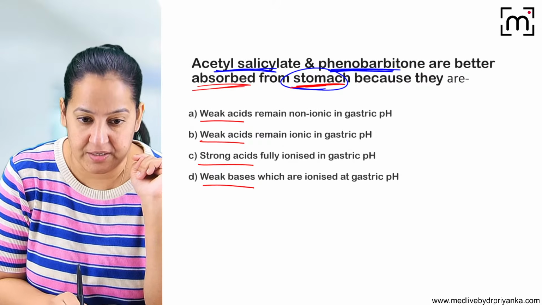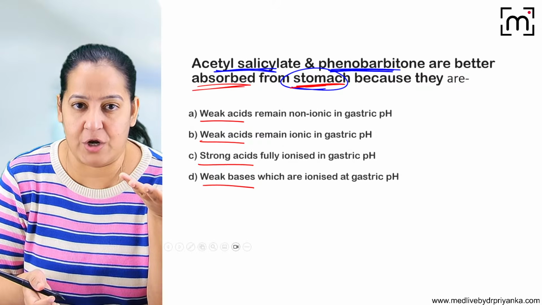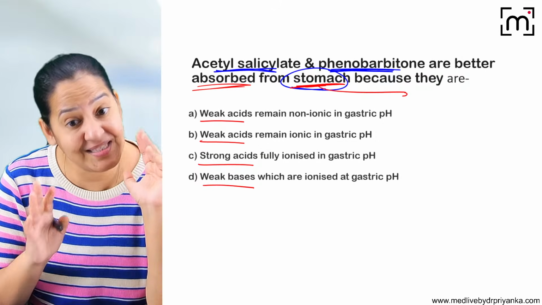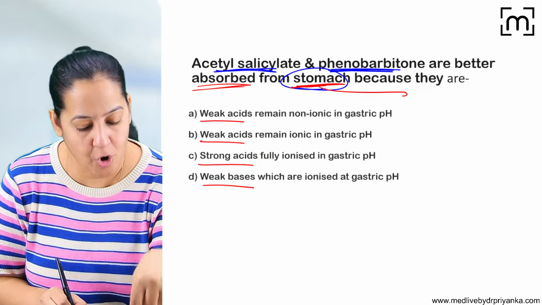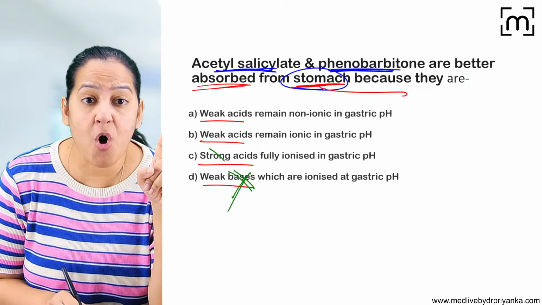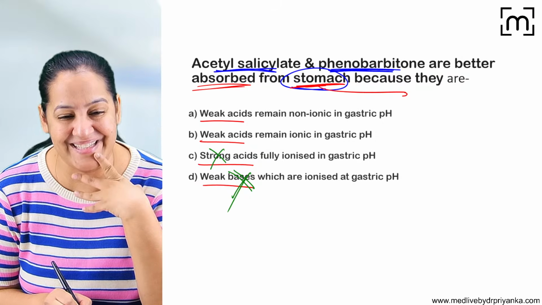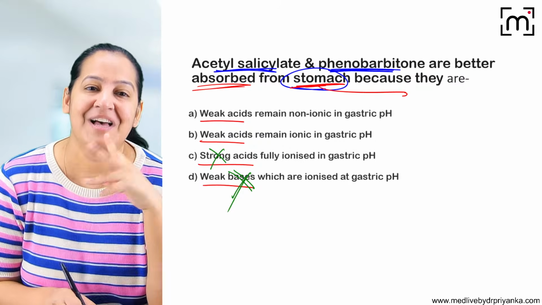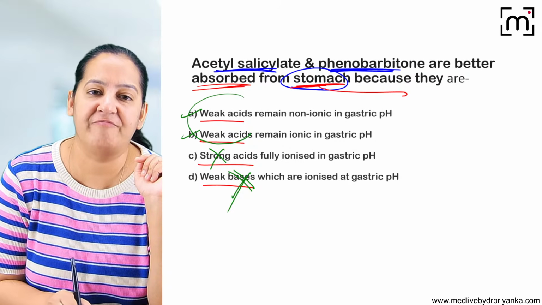We are talking about absorption. We know for absorption, the same medium is required. So the stomach has acidic medium. So these are acidic drugs. These are acidic, not basic. So rule out basic drug. It's an acidic drug, and it is not a strong acid. Strong acids do not depend on pH. It's the weak acid which depends on pH. So I'm left with 2 options. Both of them are weak acids.